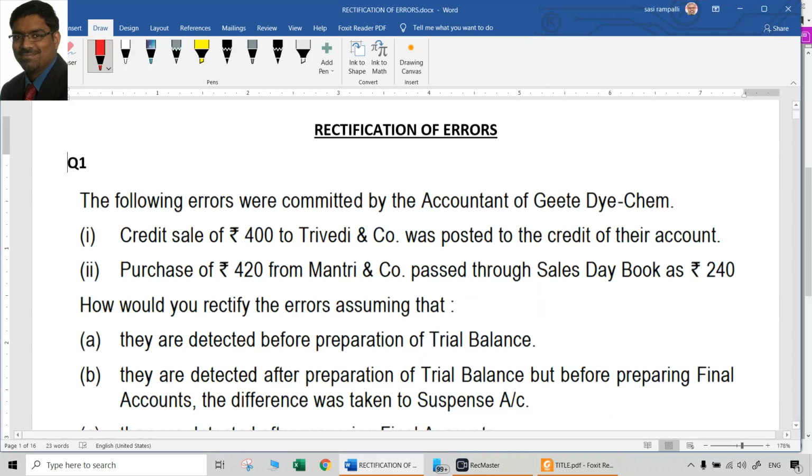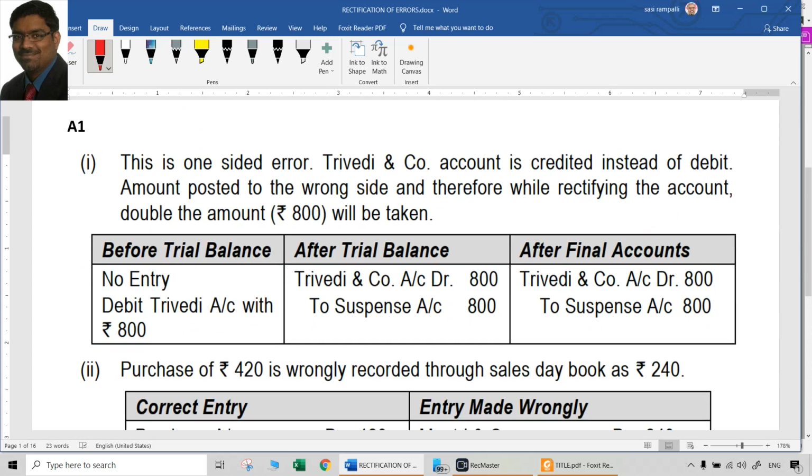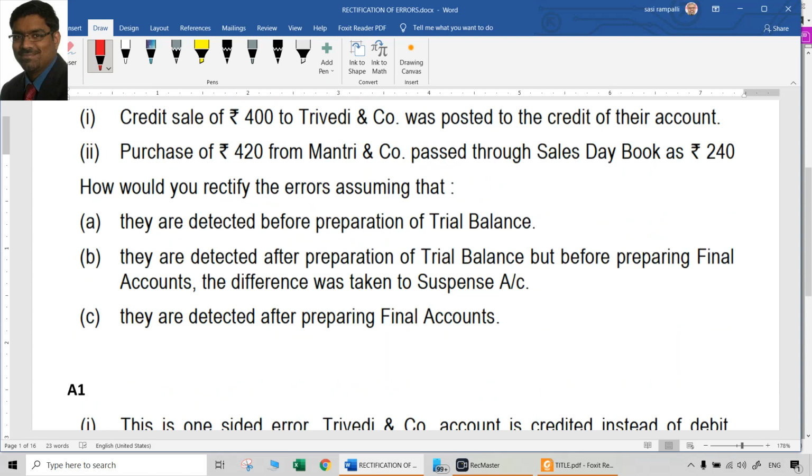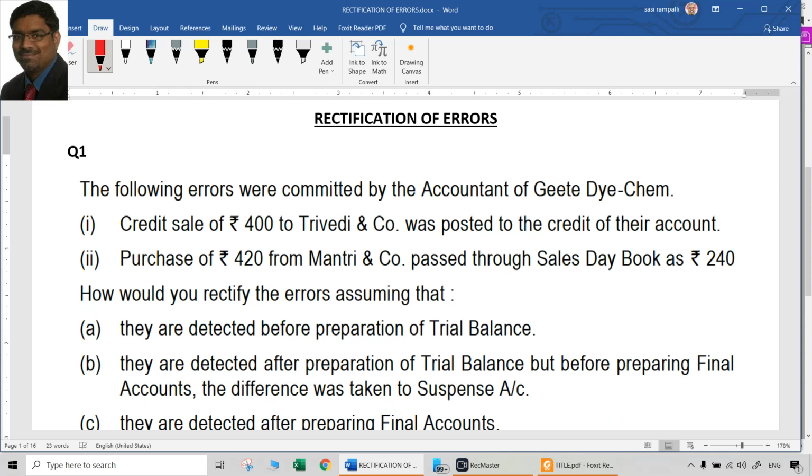For saving time, I have also kept the answers ready, but I'll explain the logic behind the answers. As I told you already, don't try to remember the answers. Try to understand the logic behind the answers. So let us start with question number 1.